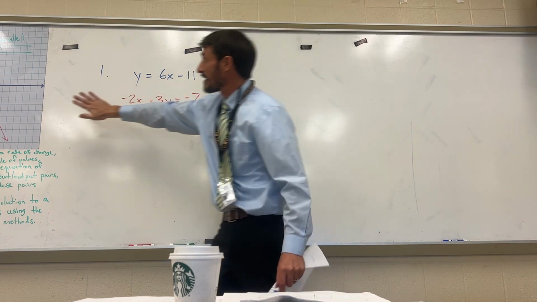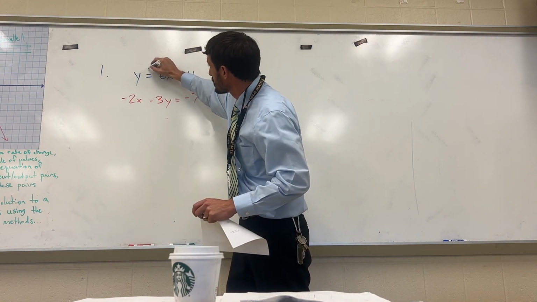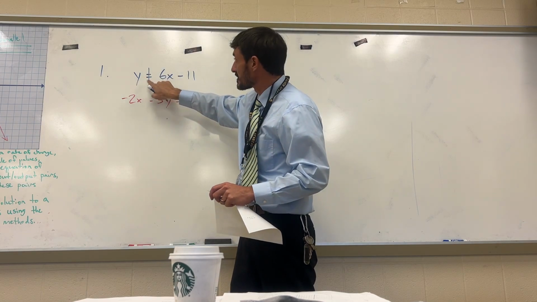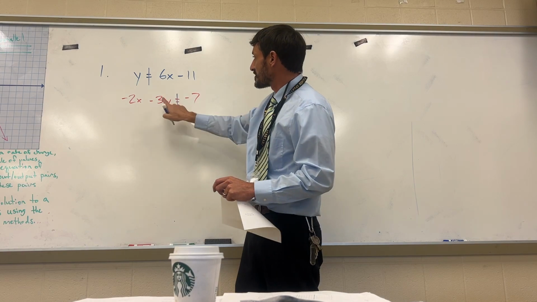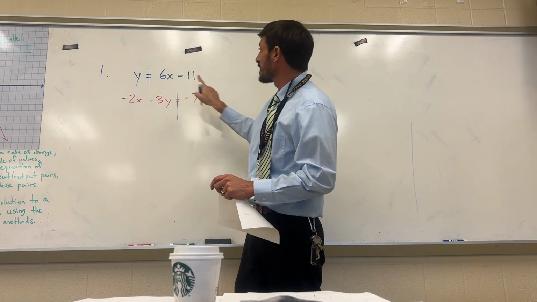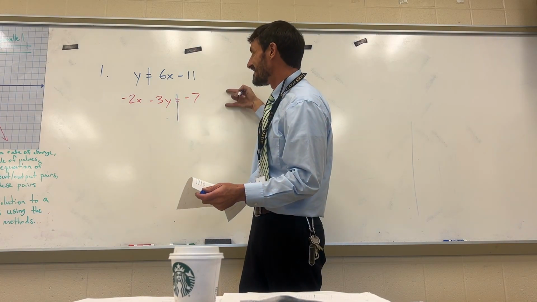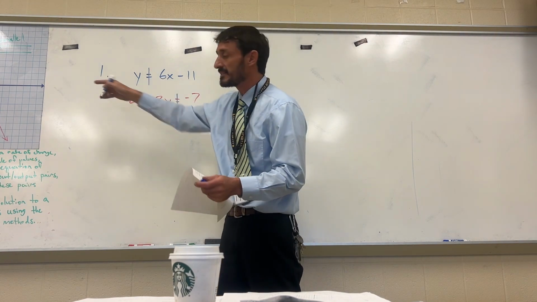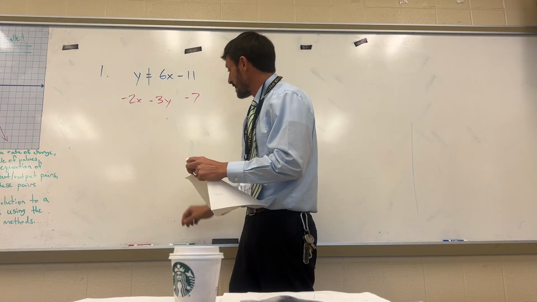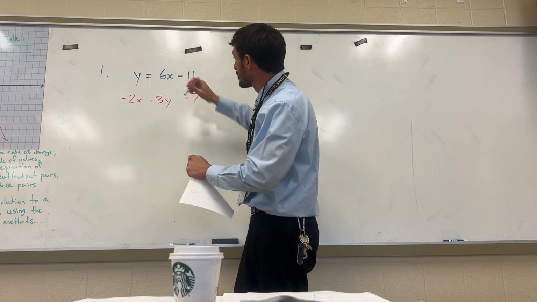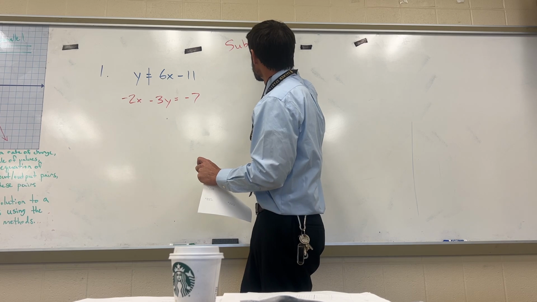Now to graph this on the graph over here, both of these equations would have to be solved for y. And if you notice the top equation, y is by itself. So this one you could graph very easily. The bottom equation, you would have to solve for y by putting the 2x over here and then dividing by 3. You can do that. The problem is you're going to get an ugly fractional point and it's not going to be easy to graph. I'm not going to talk about that in detail right now. All to say is, trust me when I say that if only one of your equations is solved for y, it's better to use what we call substitution.